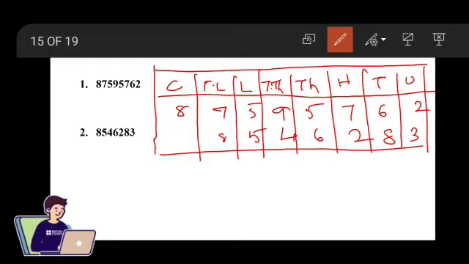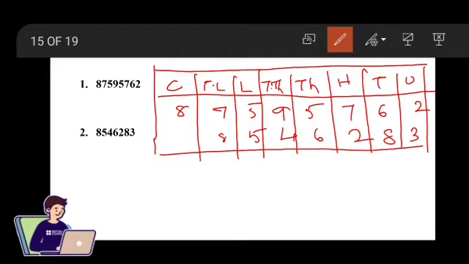Students, here I have inserted the numbers according to their place value. What we have to do now is represent them in words. Once we make a place value chart, it will be easy for you to write them into words.